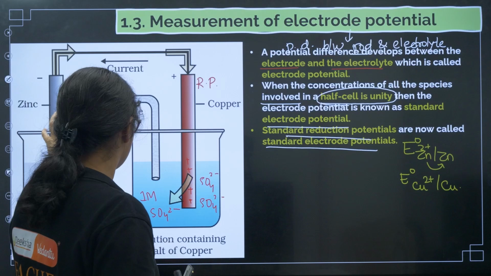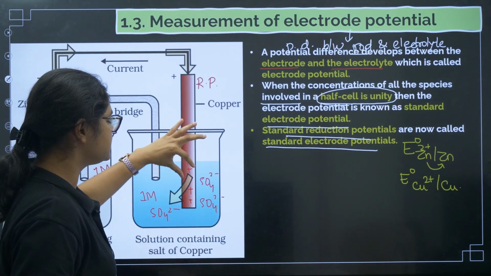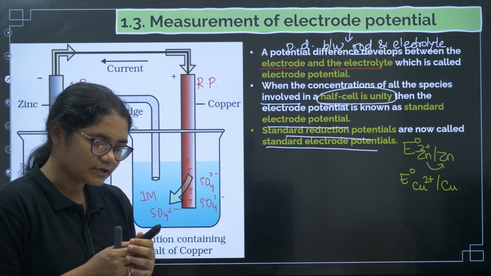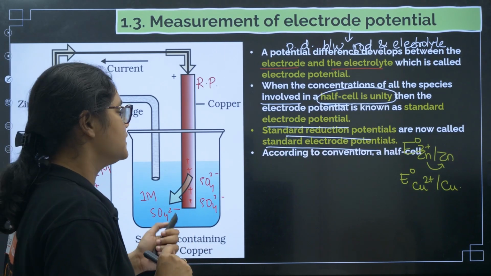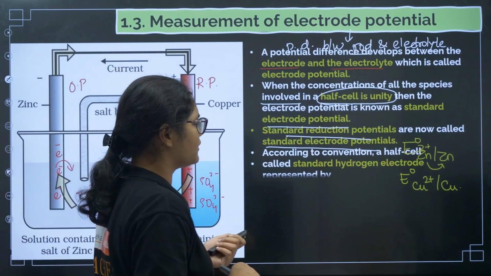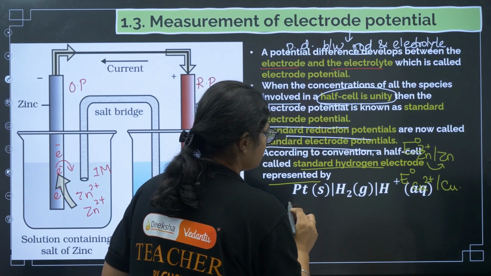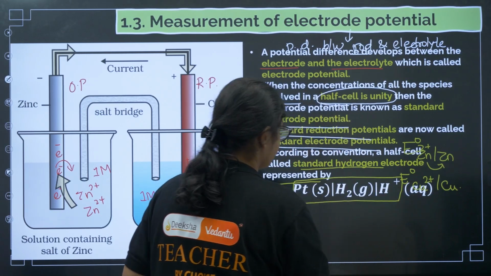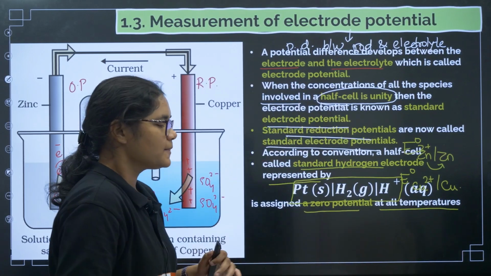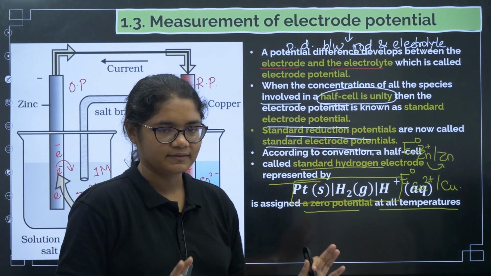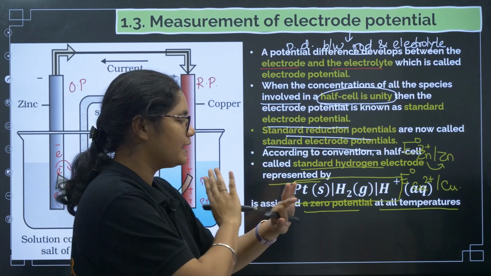Now how to measure this value? How do we measure the value of this potential difference? For that we need a reference electrode, and we use a hydrogen electrode for this. According to convention, a half cell called the standard hydrogen electrode, represented by this one, is assigned a zero potential at all temperatures. One more thing I'll tell you, why we are studying this, everything will be clear. It is a little confusing, but don't worry, stay with me for the next 5 minutes.